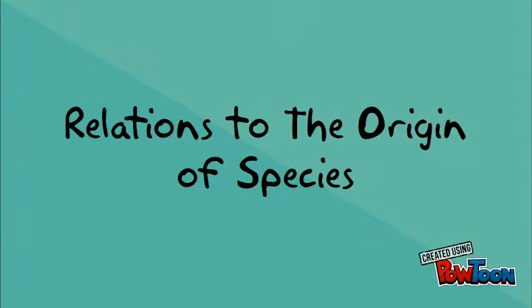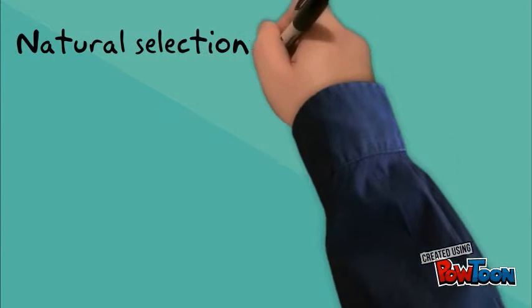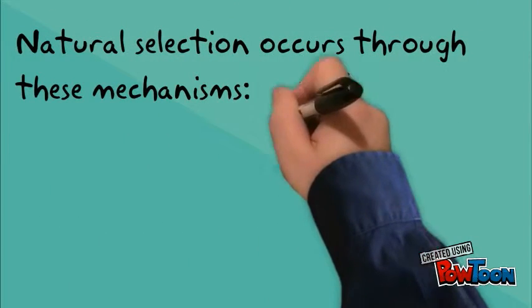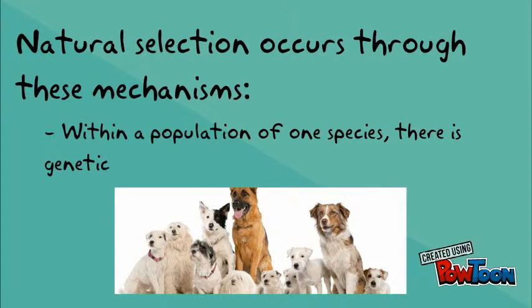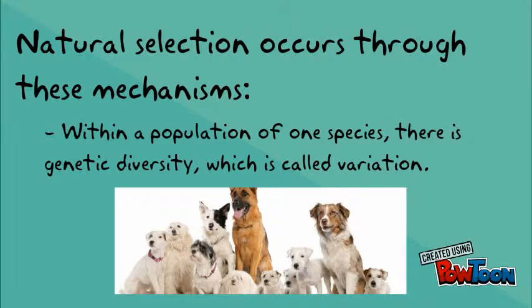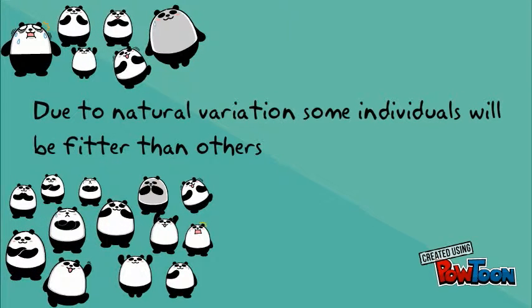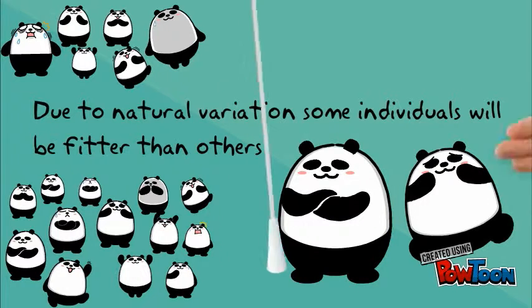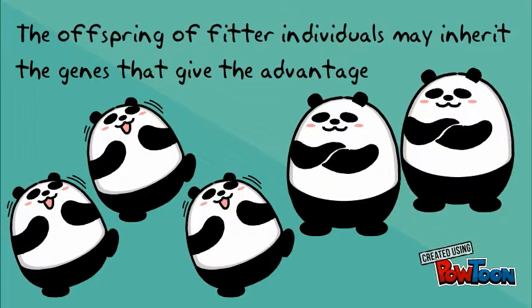In relation to Darwin's The Origin of Species, Darwin proposes that natural selection occurs through the following mechanisms. Within a population of one species, there is genetic diversity, which is called variation. Due to natural variation, some individuals will be fitter than others. Fitter individuals have an advantage and will reproduce more successfully. The offspring of fitter individuals may inherit the genes that give the advantage.